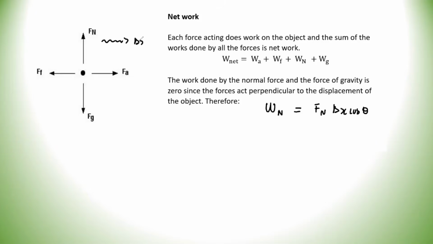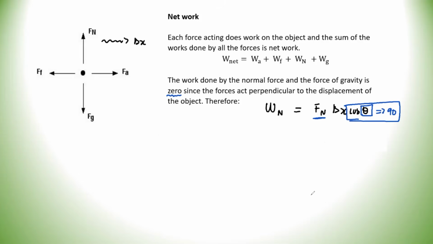That's where the object is moving. So therefore, the displacement of the object and the normal force are acting perpendicular to each other. Theta becomes equal to 90. Cos 90 is 0. So the work done will be 0.